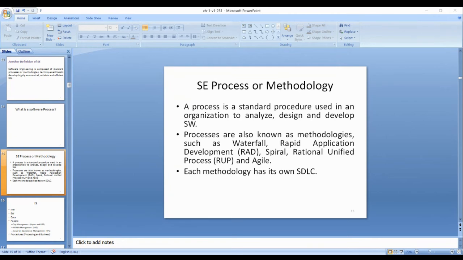We have a job description. It's called system architect.